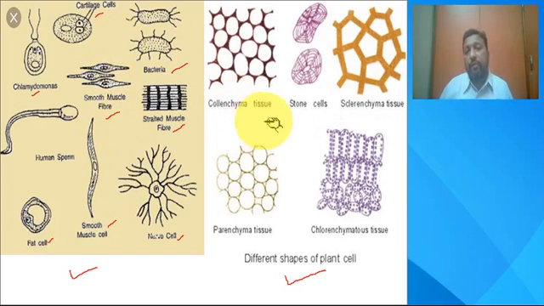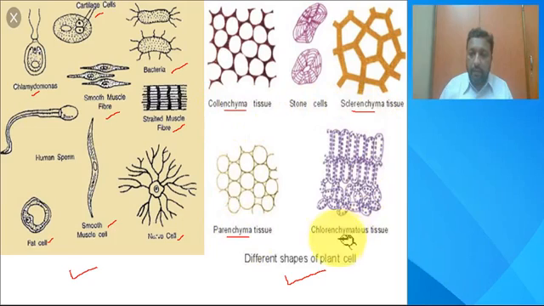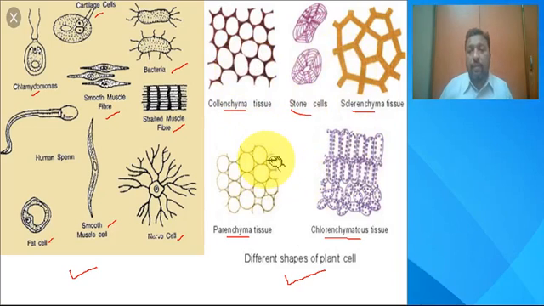In the same way, in plants we have parenchyma cells, collenchyma cells, sclerenchyma cells, chlorenchymatous tissue cells, stone cells, and so on. All these cells have different shapes, which collectively form different tissues in different parts of a plant. So here you can see a lot of variation in the different shapes of cells.